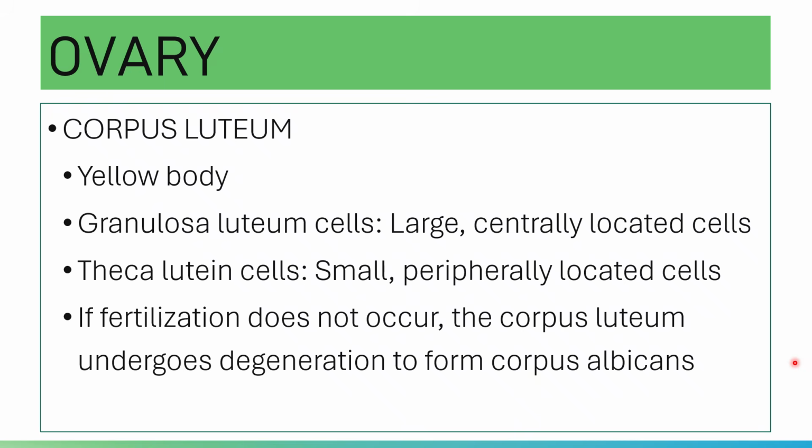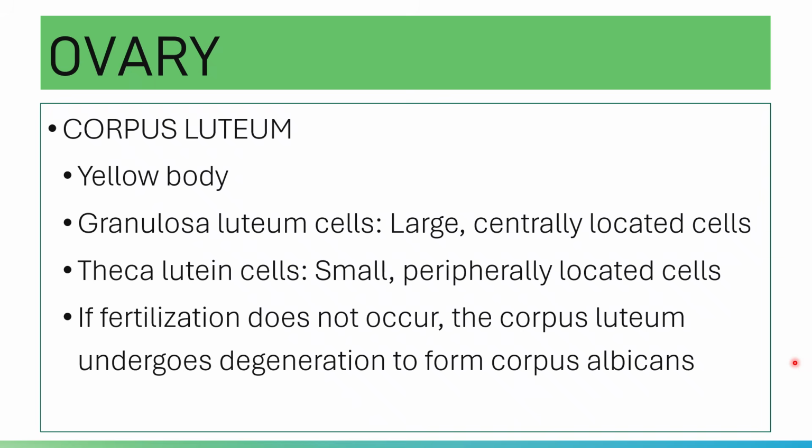And yes, they will get replaced by a scar of connective tissue after complete autolysis. This white scar that replaces the cells of your corpus luteum is called your corpus albicans.